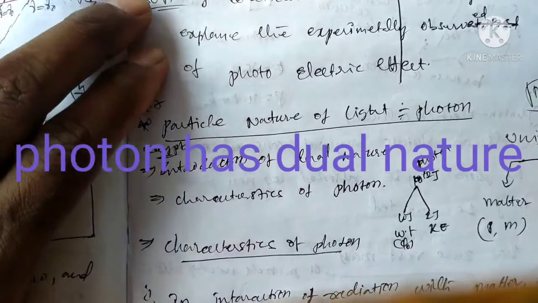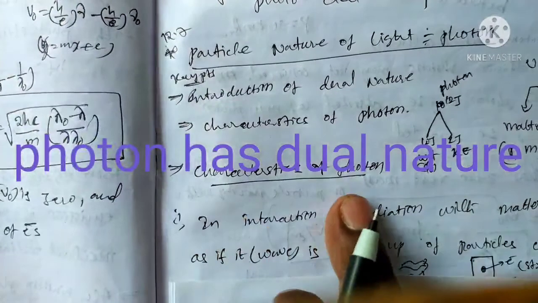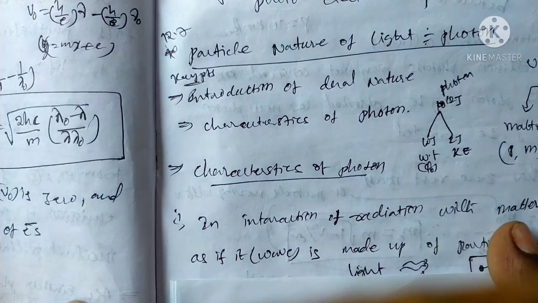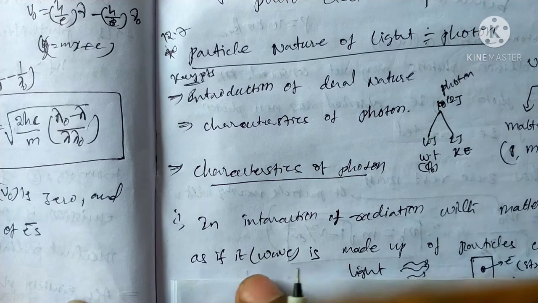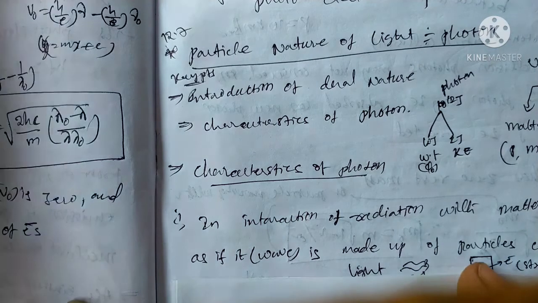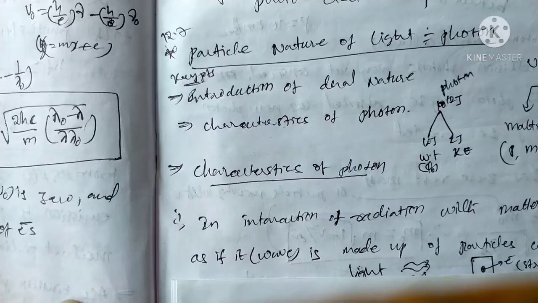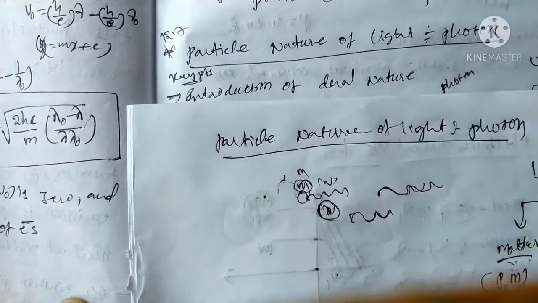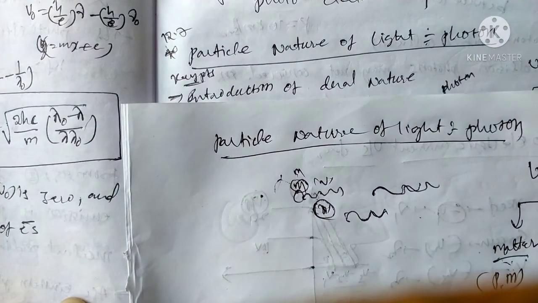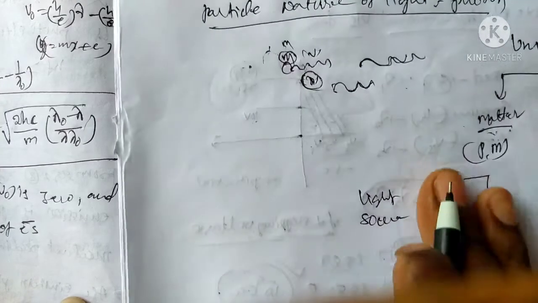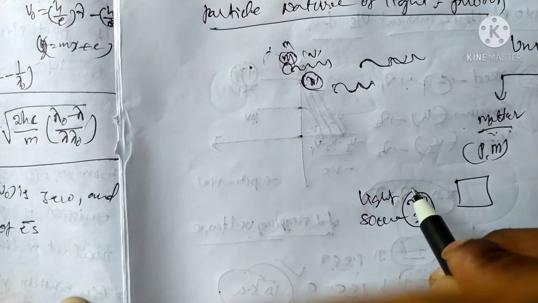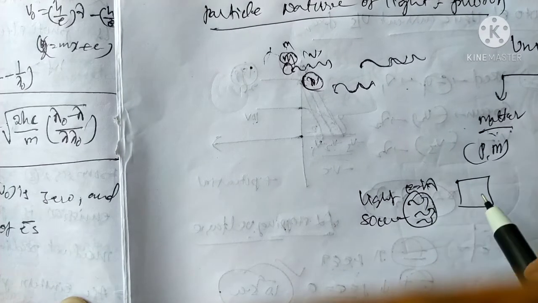Okay, the first characteristic of the photon is the interaction of radiation with matter. Radiation behaves as if it is a wave. It is made up of particles called photons. Suppose the light source emits a number of packets, each packet having energy equal to h nu.